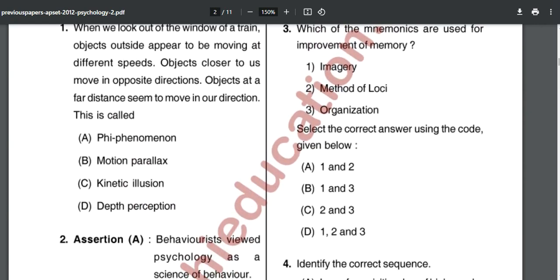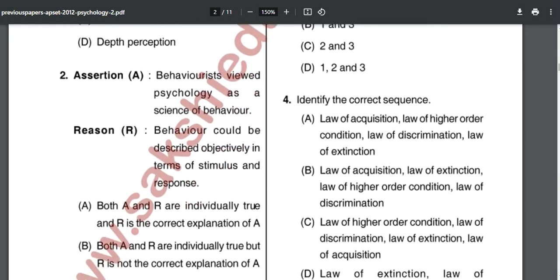Till now the questions seem okay. Which of the following mnemonics are used for improvement of memory? Imagery, method of loci, organization. So option number 1, imagery and method of loci, not organization. All right, next question: identify the correct sequence.